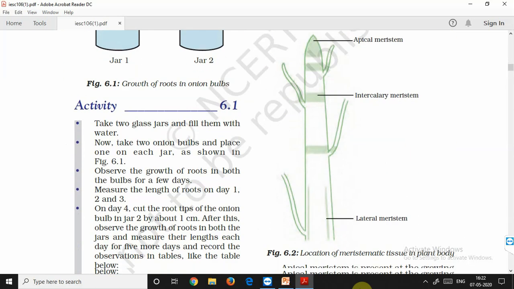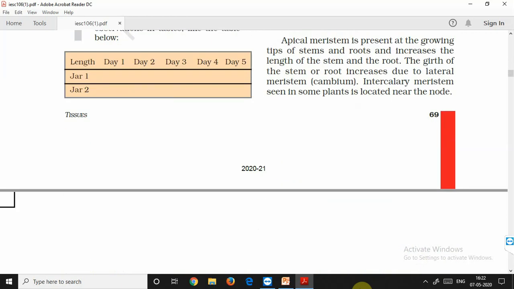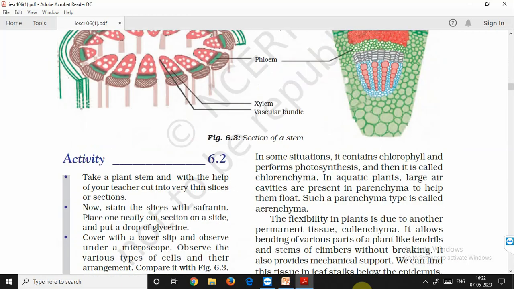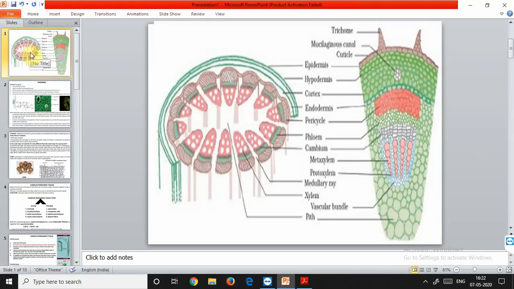So now we'll have to discuss the complex tissues. Before discussing the complex tissues, we'll give a brief about the different types of protective tissues that are present. So what are the protective tissues? First, we have to do one experiment.